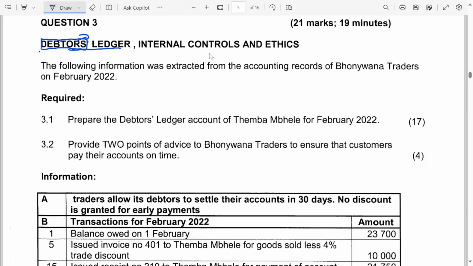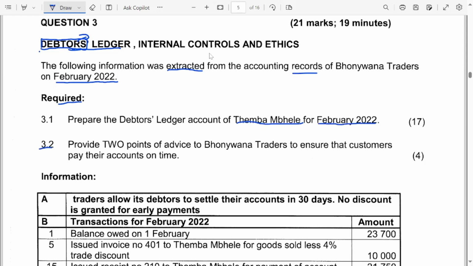The following information was extracted from the accounting records of Bonyana Traders on February 2022. Required: prepare a debtors ledger account of Temba Mbele. So we're preparing a debtors ledger for this debtor for February 2022.